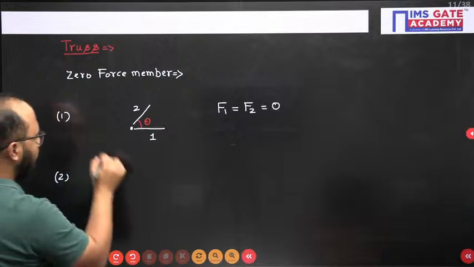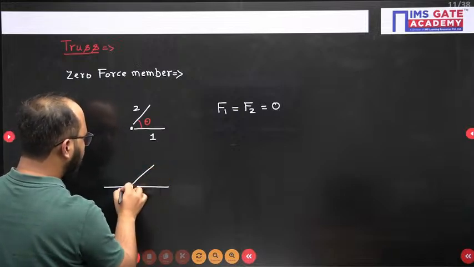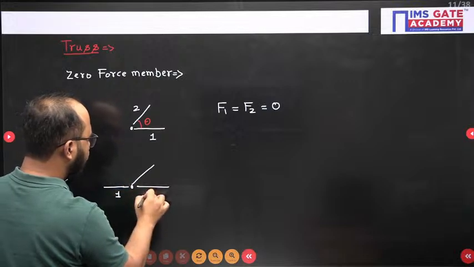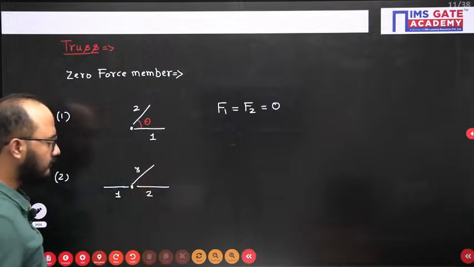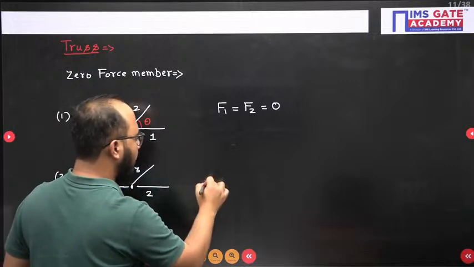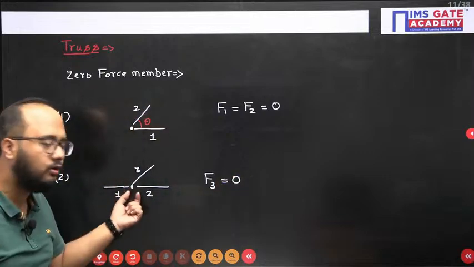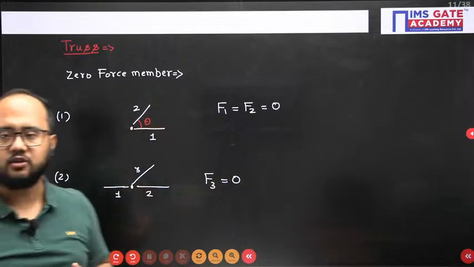Second case of zero force member: joint formed by three members. Out of three, two are collinear. The third one automatically becomes the zero force member. Again, the condition is no load and no support direction at the joint.